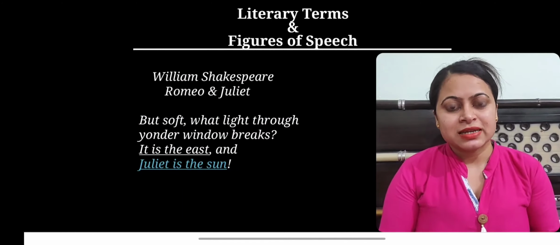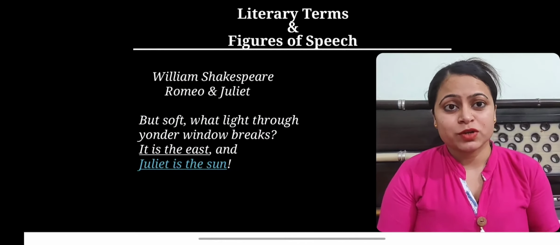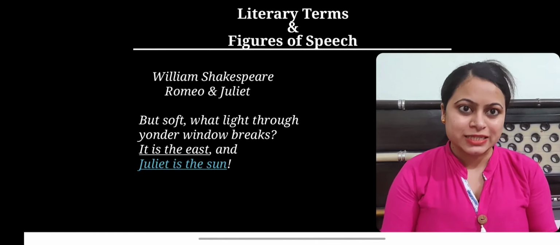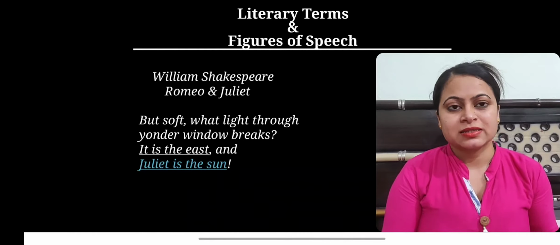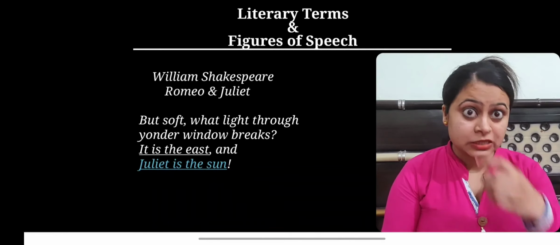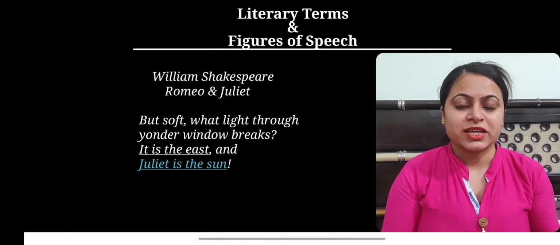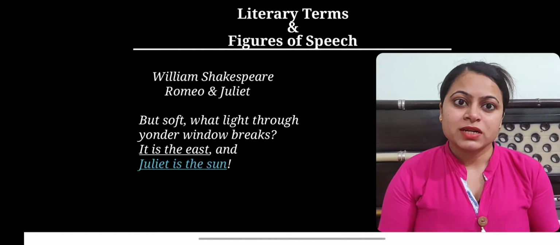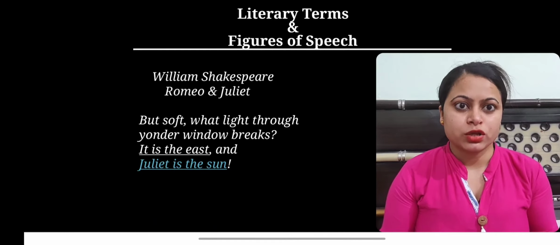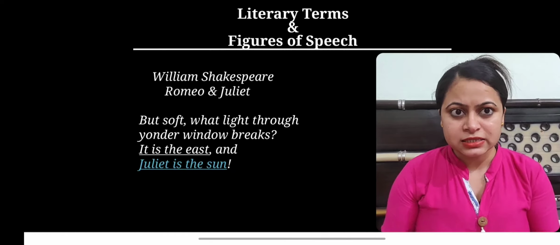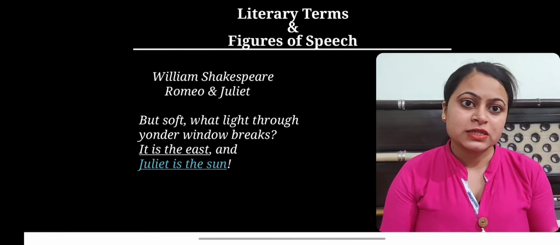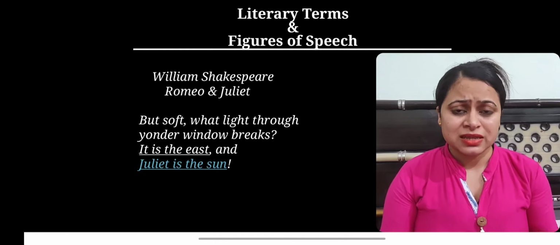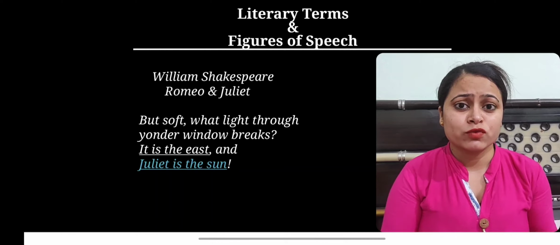And if we look at a literary example, this is perhaps one of the most famous examples of metaphor in all of English literature. This statement is from the famous play Romeo and Juliet by Shakespeare, and it is spoken by Romeo when he says, "But soft, what light through yonder window breaks? It is the east, and Juliet is the sun." Now if we take its literal sense, obviously Juliet is not the sun here, because if she were, Romeo would burn to death.